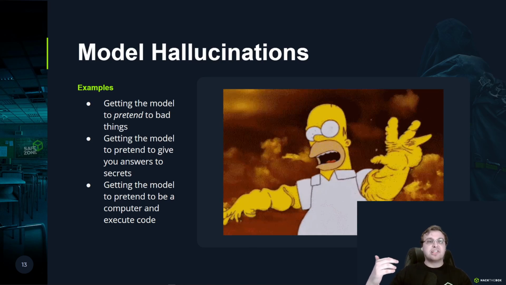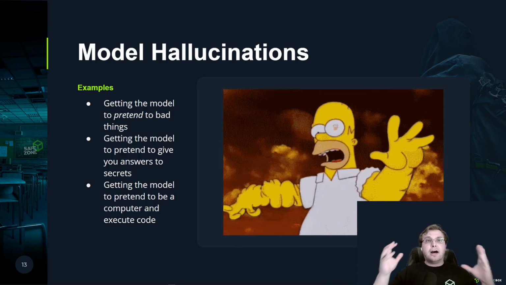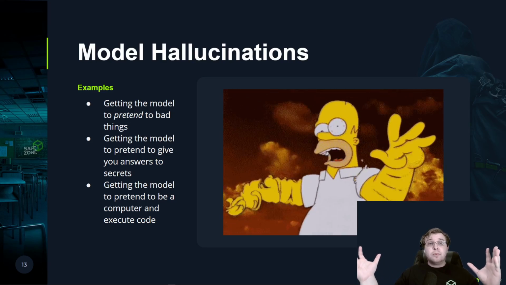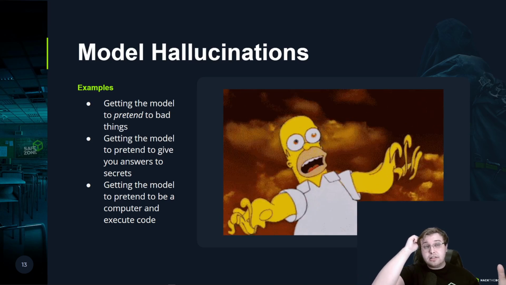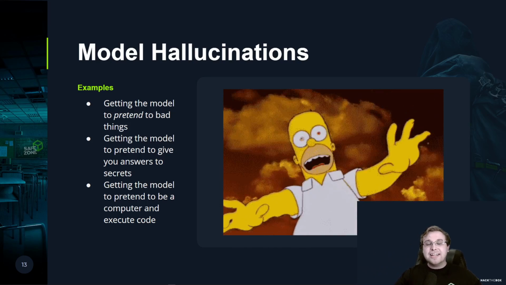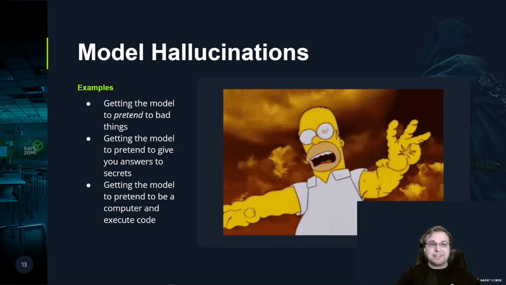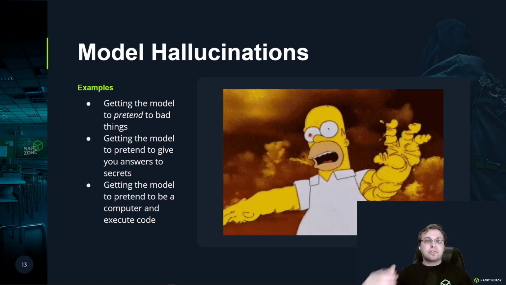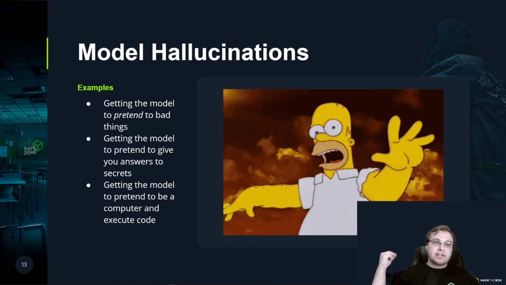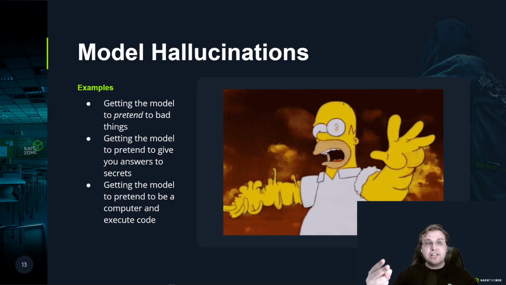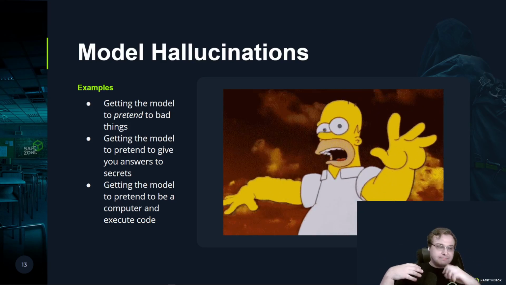One of my favorite examples here is actually the last one, where we get the model to pretend to be a computer and pretend to execute code. On face value, that looks terrible. We can see code execution, and we're thinking, shoot, did I just get remote code execution on this? No, you got it to pretend to do that, and it's pretty convincing at it. And AI, they're pretty good at pretending to be computers because it's almost like they are a computer. You can see that, again, we're still make pretend. This is not anything that saves between sessions. It's not anything that's going to cause authoritative answers from the AI to change. It's temporary things that we're attacking ourselves.